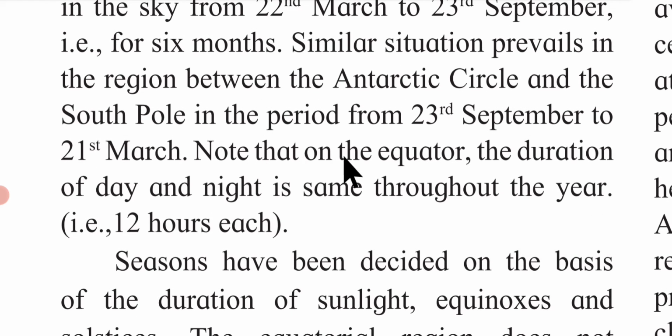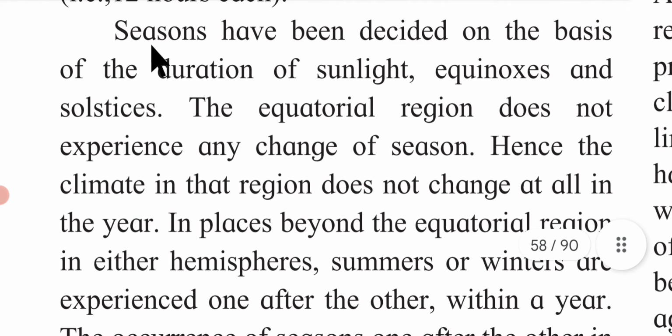Note that on the equator, the duration of day and night is same throughout the year, that is 12 hours each. Seasons have been decided on the basis of the duration of sunlight, equinoxes and solstices. The equatorial region does not experience any change of season.